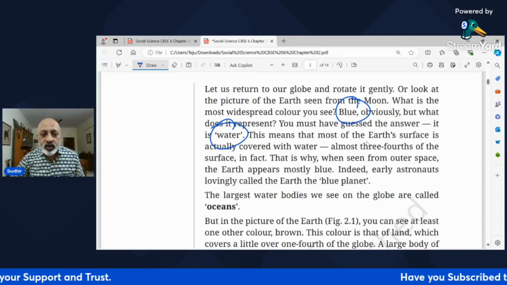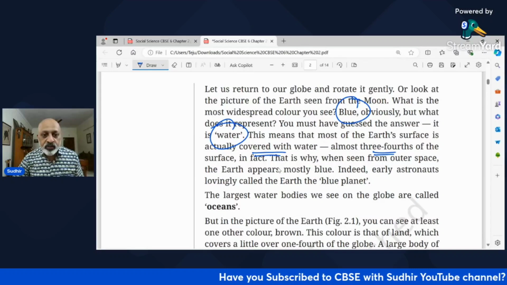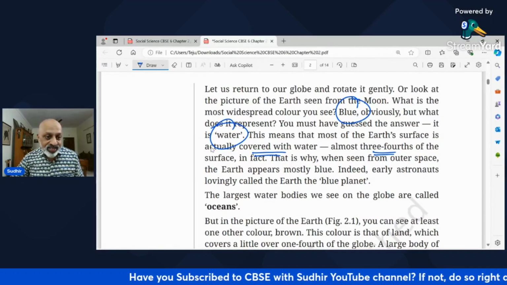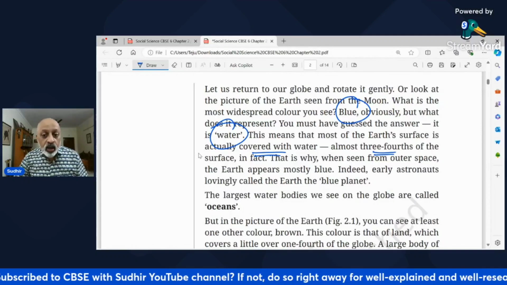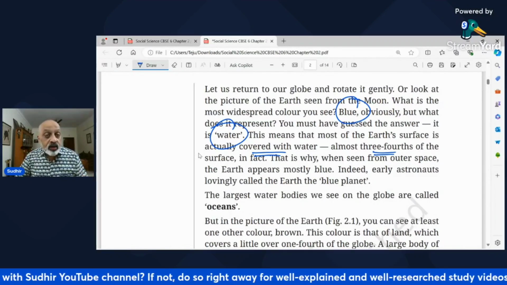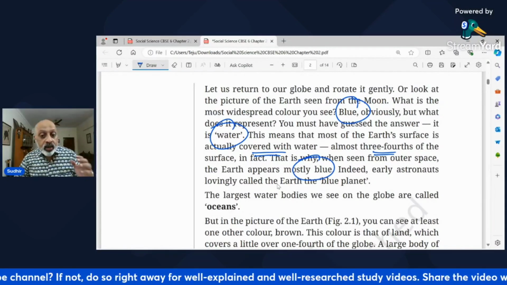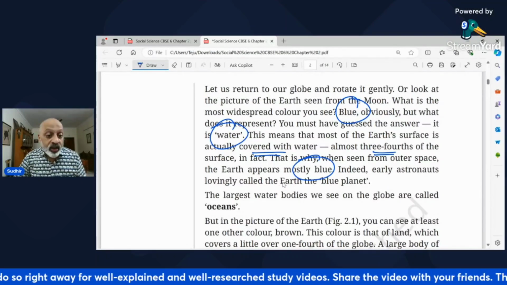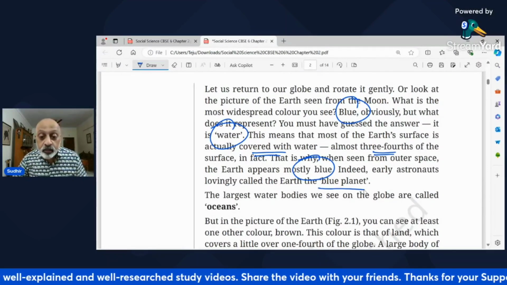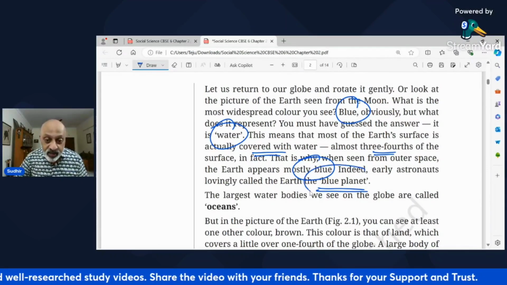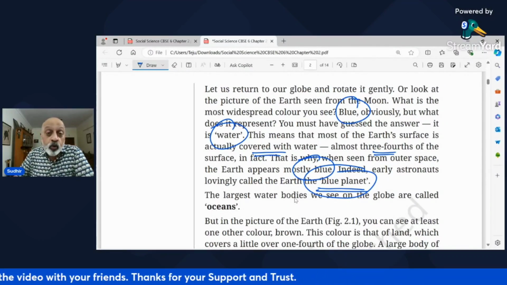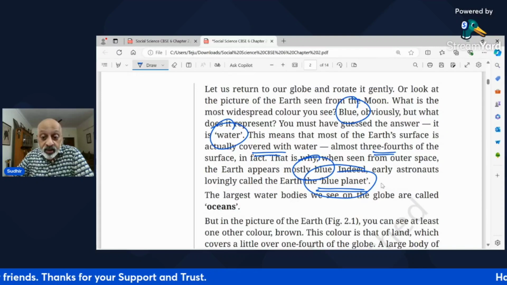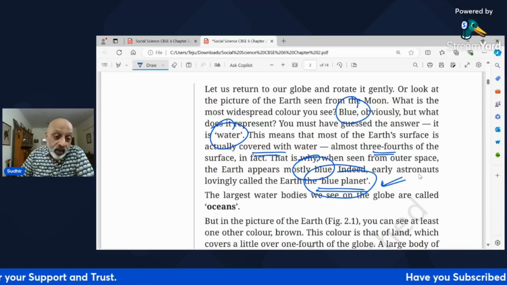This means most of the Earth's surface is actually covered with water, almost 3/4 of the surface, in fact, which is why I said 75%, 70 to 75%. That is why when seen from outer space, the Earth seems mostly blue. Indeed, early astronauts lovingly called the Earth the blue planet. This is an important word. अगर MCQs वगैरह क्वेश्चंस आए तो आपको इसमें पूछा जा सकता है कि अर्थ का दूसरा नाम क्या था, right?